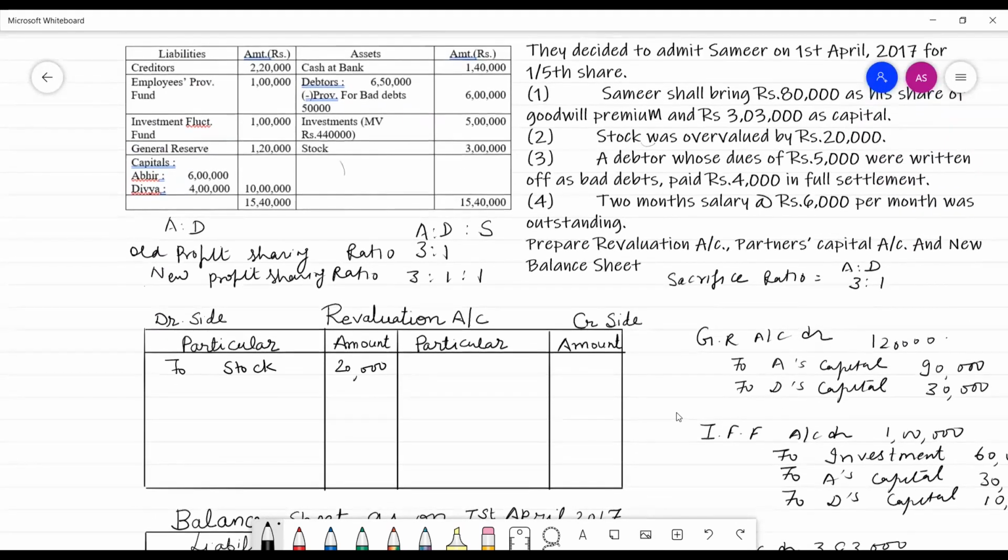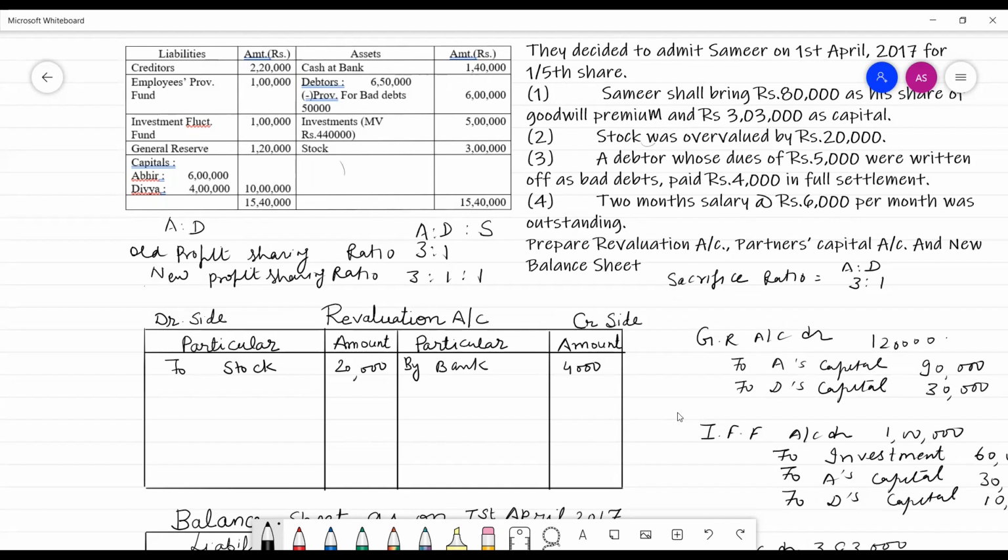And the next adjustment is a debtor whose due of rupees 5,000 was written off as bad, and he has paid 4,000 in full settlement of account. Means we have recovered the bad debts. Bad debts recovered is a benefit for the organization. It would come on the credit side of revaluation account. We will write by bank. Bank account debit to revaluation, that would be the journal entry. And it would come on the credit side by bank. The amount is 4,000.